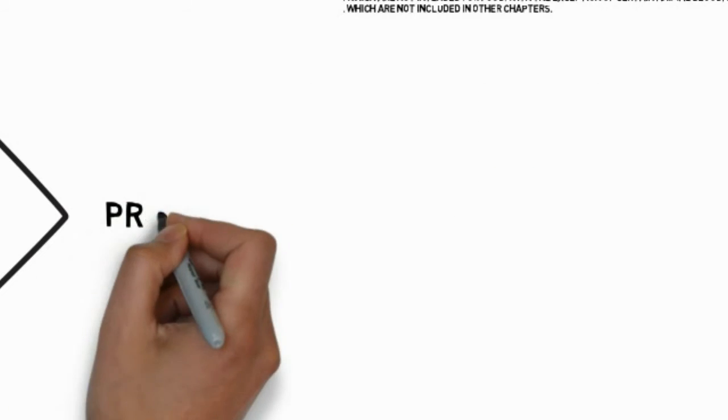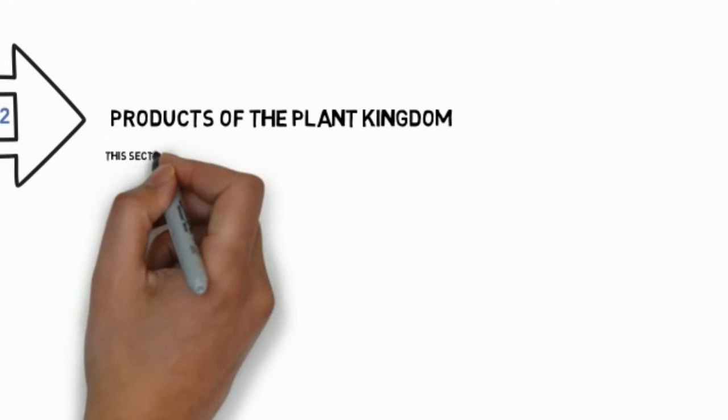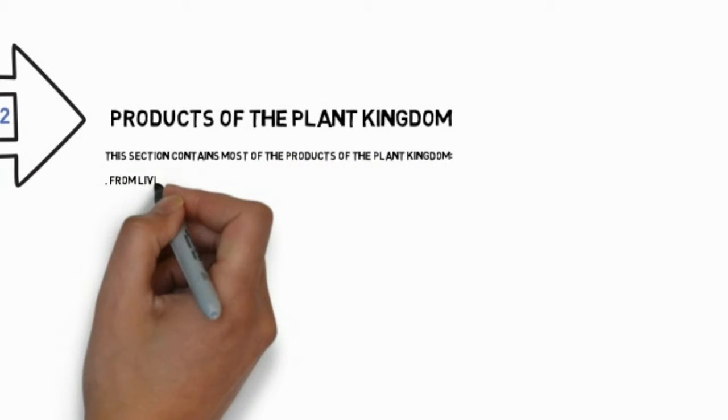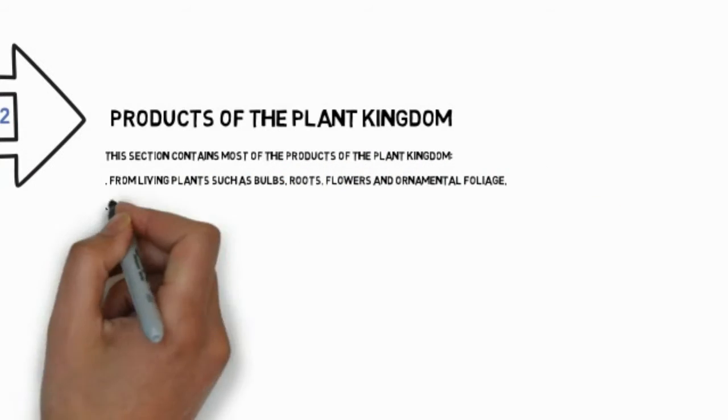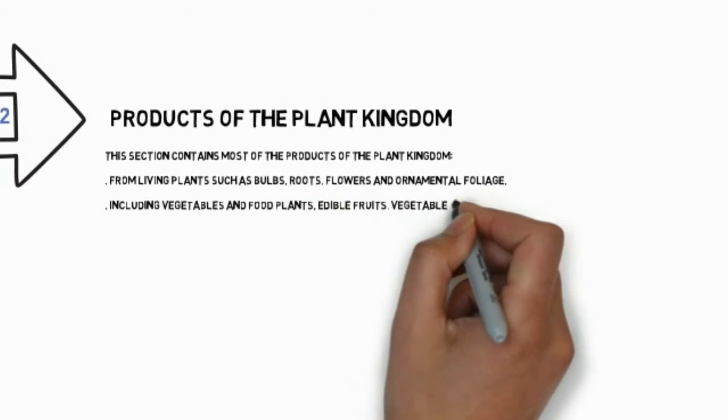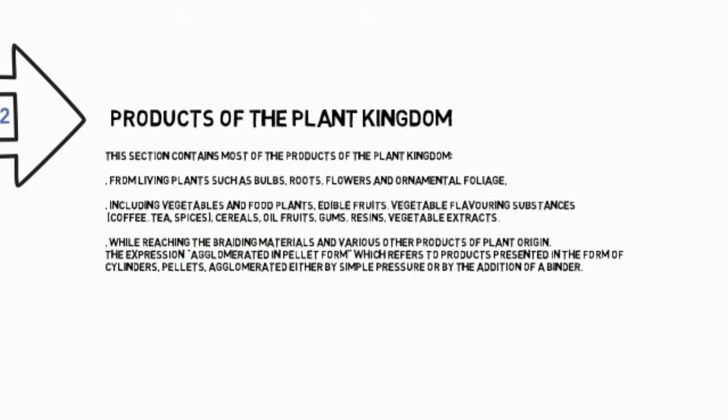Section 2: Products of the Plant Kingdom. This section contains most of the products of the plant kingdom, from living plants such as bulbs, roots, flowers and ornamental foliage, including vegetables and food plants, edible fruits, vegetable flavoring substances, coffee, tea, spices, cereals, oil seeds, fruits, gums, resins, vegetable extracts, while reaching the plaiting materials and various other products of plant origin.